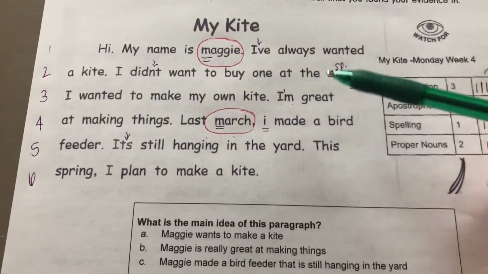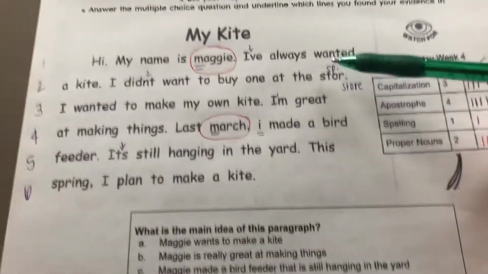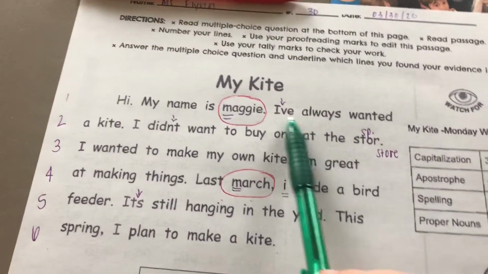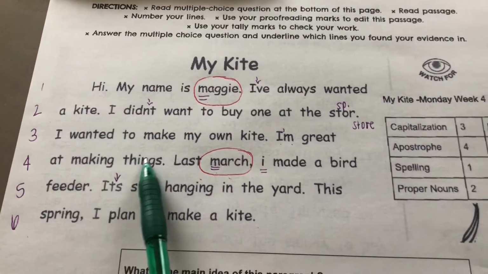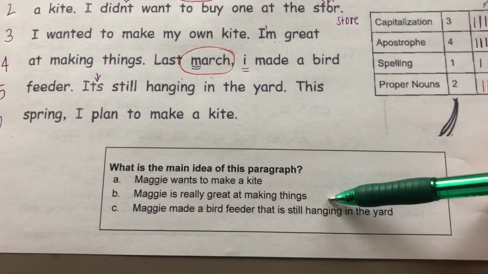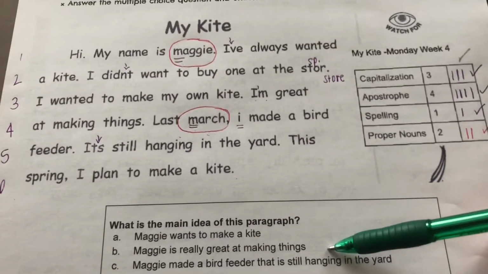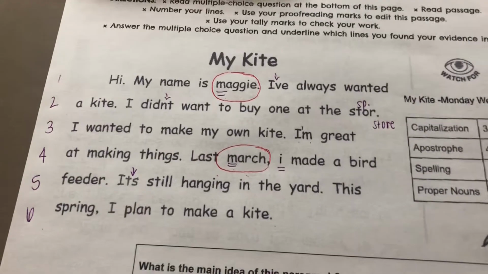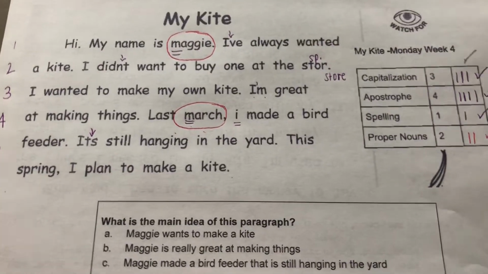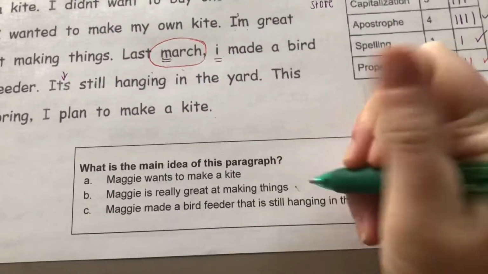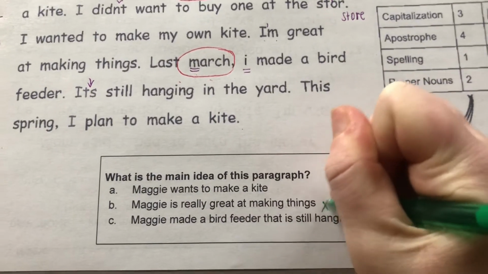All right. So Maggie wants to make a kite. So I have some information about how she wants to make a kite. I've always wanted a kite. I want to make a kite. So I got some evidence right there. What about Maggie is really great at making things? Well, I did hear about how she made a bird feeder before, but that's all it really says that she's made. So I'm going to go ahead and give that option an X.